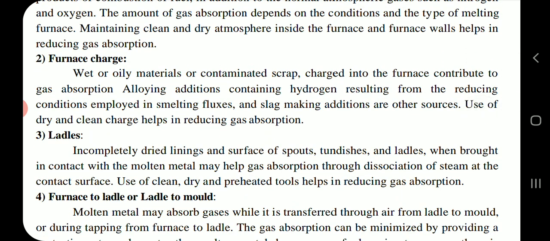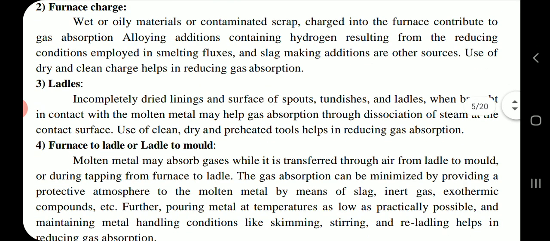Ladles. Incompletely dried linings and surface of spouts, trunnions, and ladles, when brought into contact with the molten metal, may help gas absorption through dissociation of steam at the contact surface. Use of clean, dry, and preheated tools helps in reducing gas absorption.